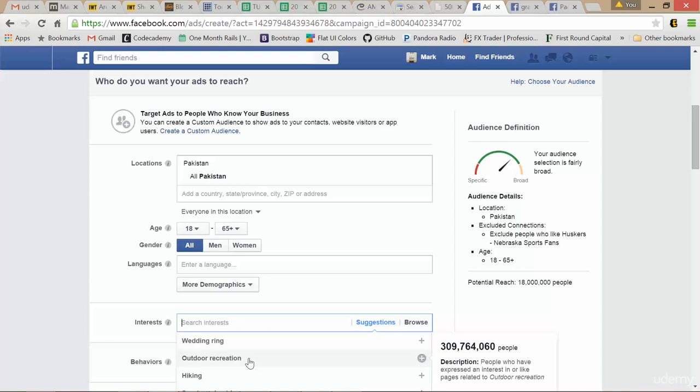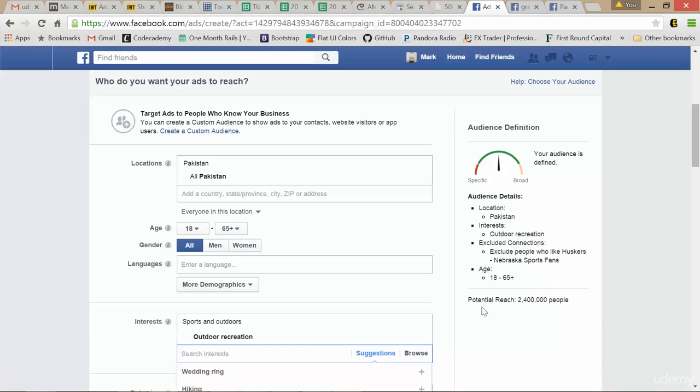So if I know this person in Pakistan likes outdoor recreation, maybe I'm selling a tent or camping equipment. Yes, I've lowered my potential reach, but I've also increased my relevancy and therefore decreased my cost per click even more. For the most part, Facebook really rewards you for making good ads and promoting it to relevant people who would be interested in your product, in your website, in your Facebook page. So the combo of cheap countries and targeting people who would like or be interested in liking your page is only going to further cheapen your clicks.